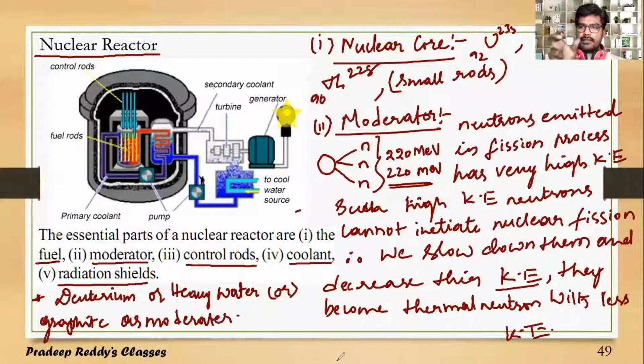So the moderator is an important part of a nuclear reactor, because if it is not present, the rate of reaction cannot be maintained constant. In order to maintain the rate of reaction at a constant value and the process to be a chain reaction, we slow down such fast moving neutrons in a nuclear reactor by using a moderator. Usually heavy water or deuterium is used as the moderator. That is the second important part of a nuclear reactor.